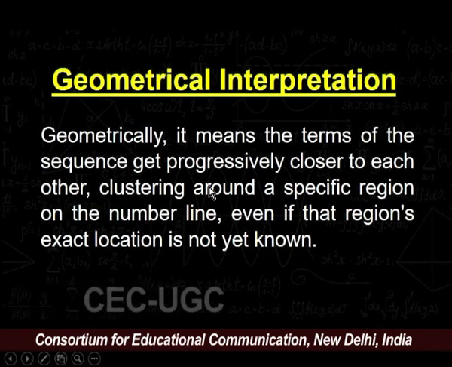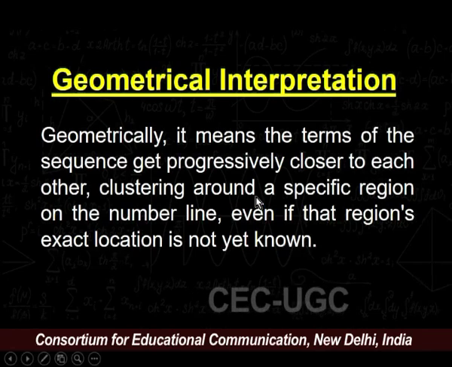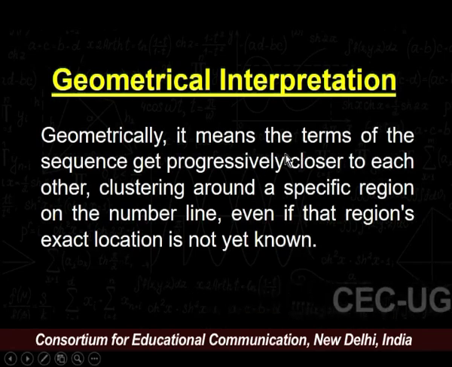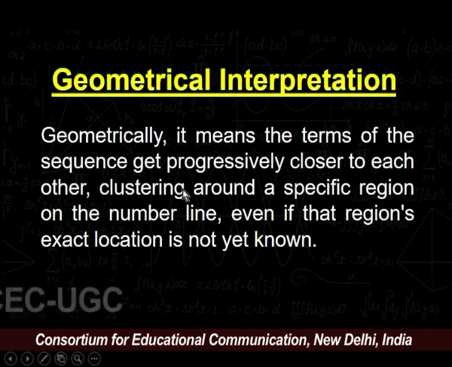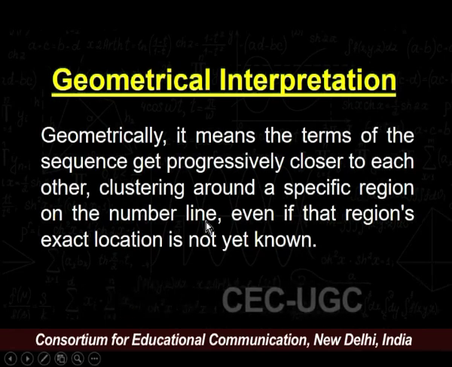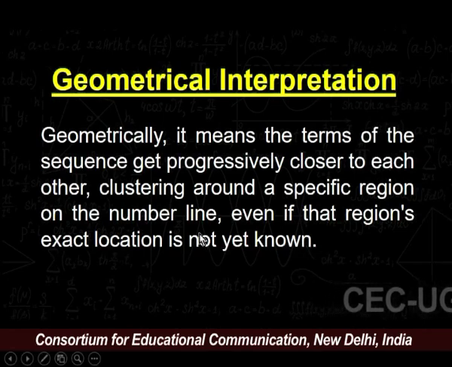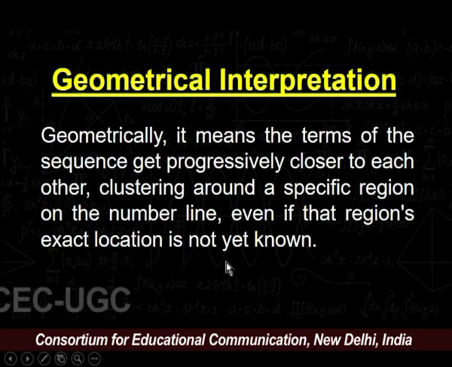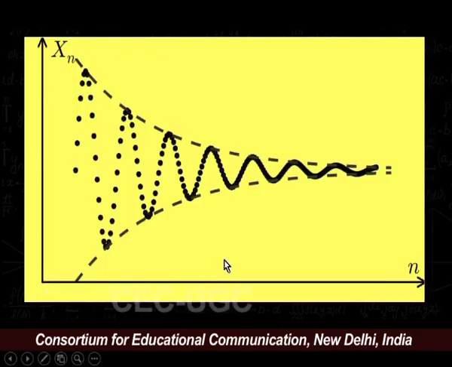Geometrical interpretation of a Cauchy sequence. Geometrically, it means that the terms of the sequence get progressively closer to each other, clustering around a specific region on the number line, even if that region's exact location is not yet known, as we can easily check from the diagram.